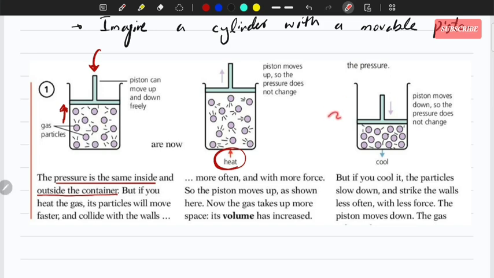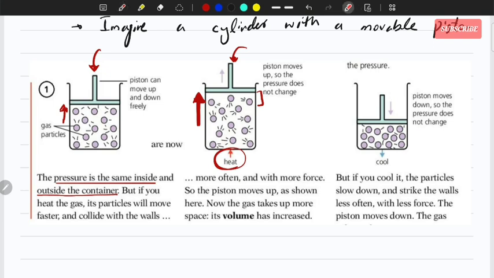So the pressure applied on the cylinder by the piston did not change, but the pressure applied by the gas on the piston upward has increased. So it pushed the piston up, right? So the volume has increased. This much volume has increased like this, right? So I hope you got that.